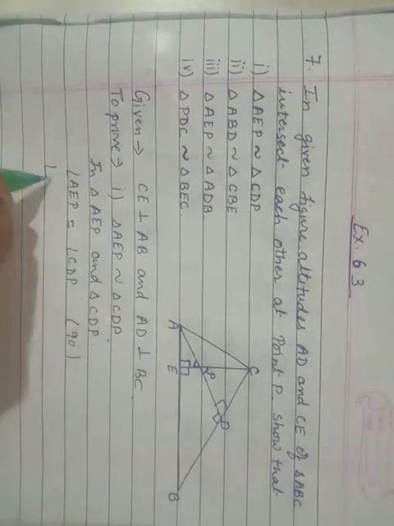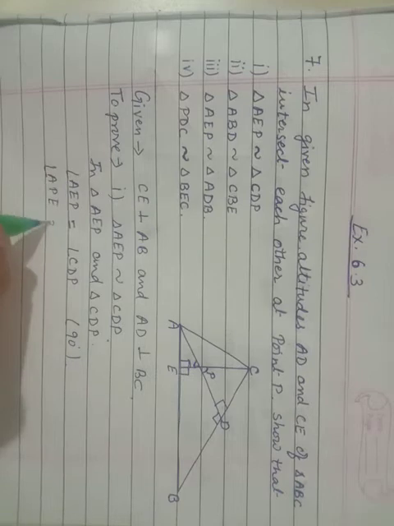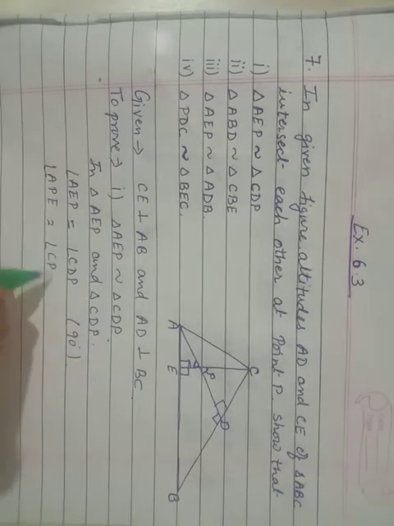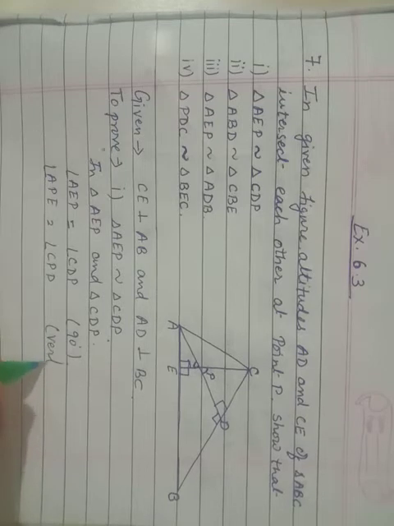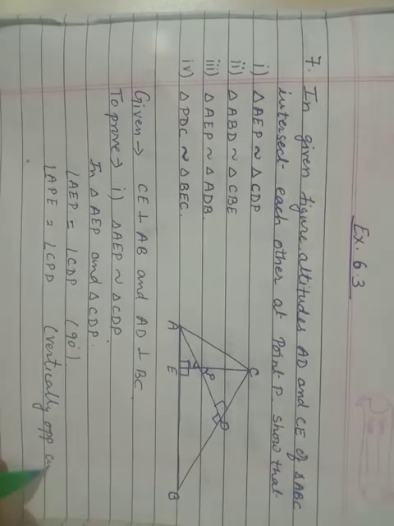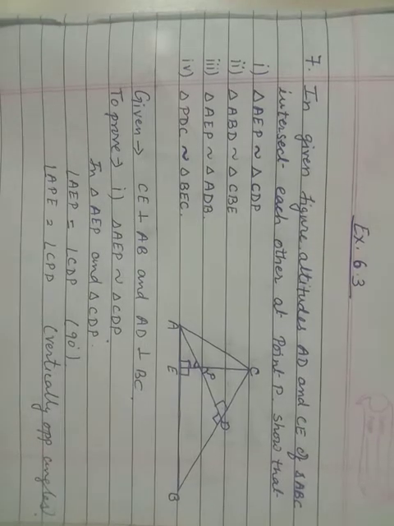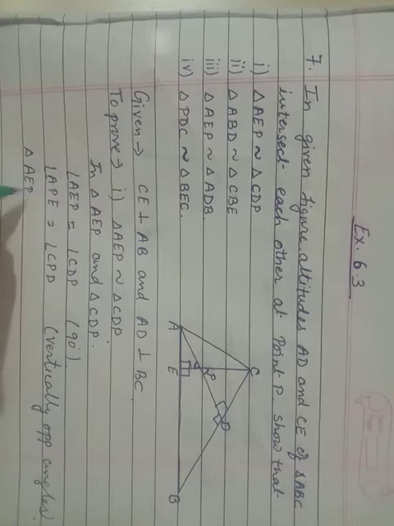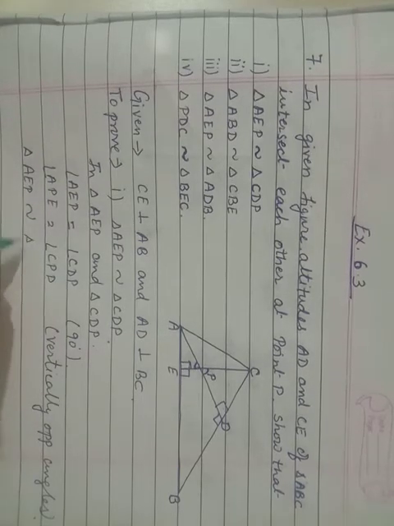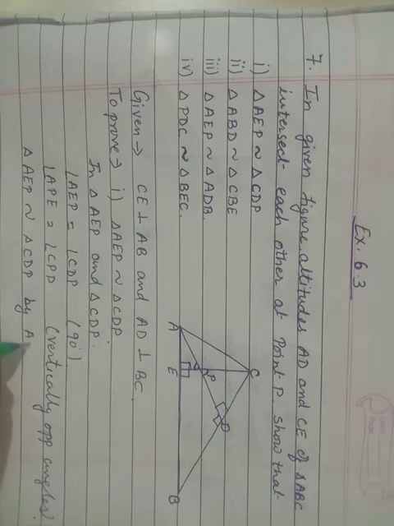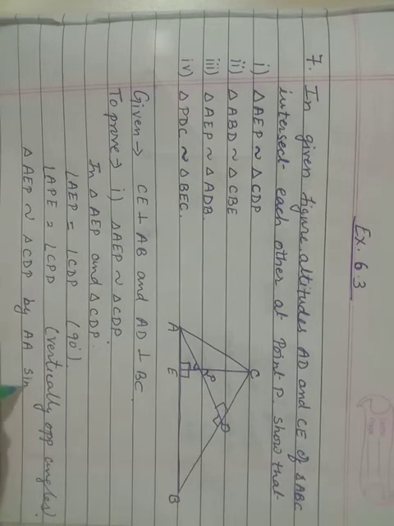Angle APE is equal to angle CPD, vertically opposite angles. So triangle AEP is similar to triangle CDP by AA similarity.